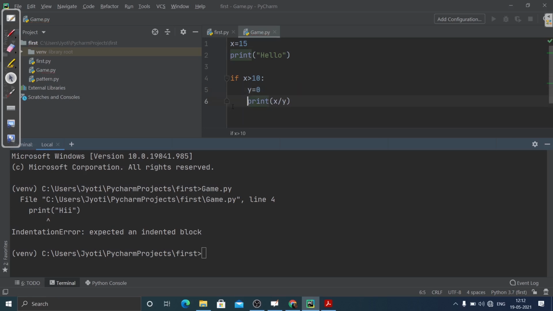By this you can see this indentation will define the scope. Everything is okay. You can see there's no syntax error. Everything is fine.